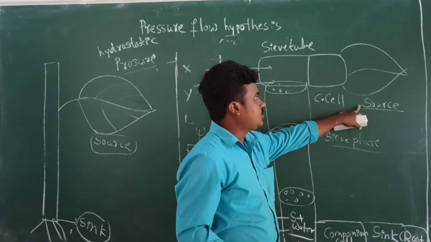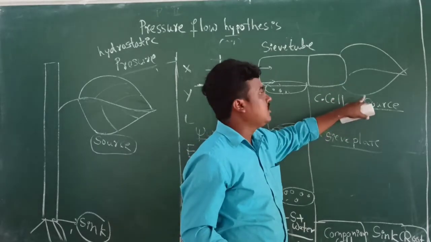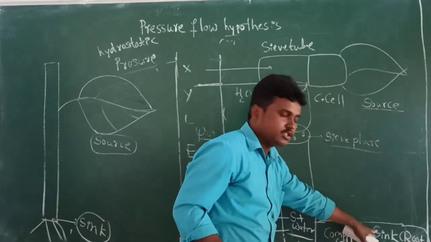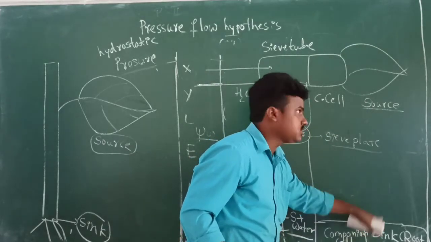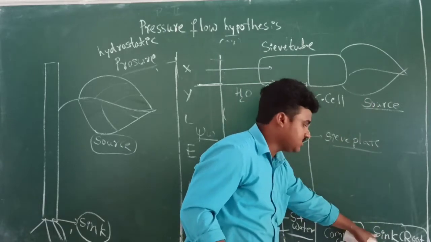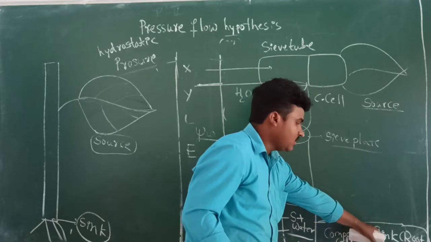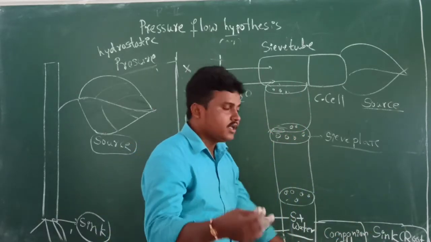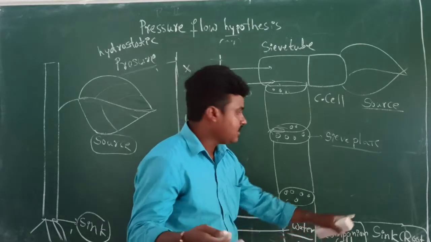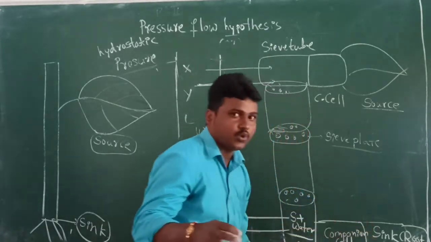Here the source is the leaf, where the sucrose molecules are synthesized. The sink is the root. The sink is the storage of food molecules. The sink stores sucrose in the form of starch. When the plants need it, the stored starch is converted into sucrose.